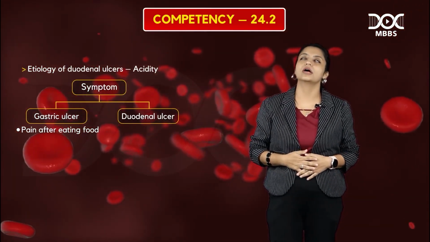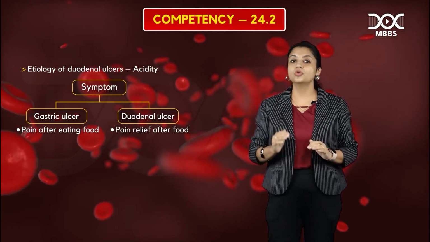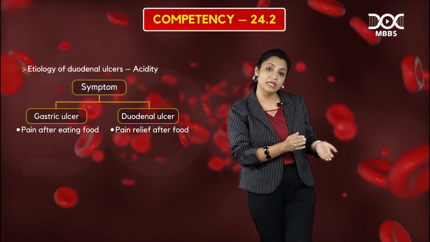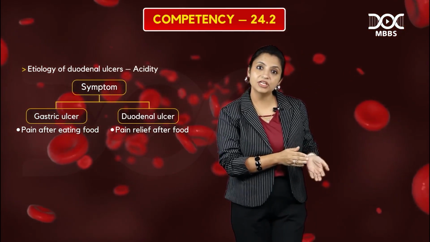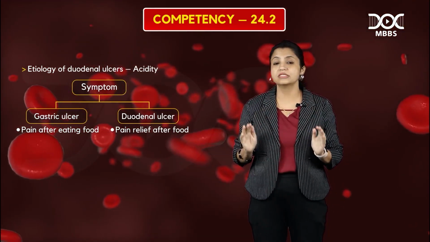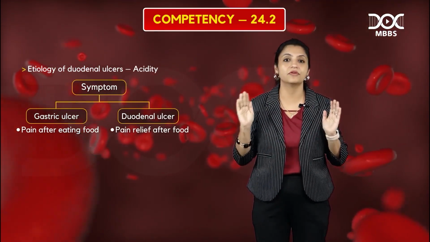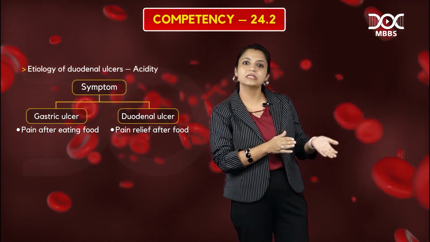The patient will say, oh, I'm feeling so relaxed, no pain now. So the duodenal ulcer patient will complain of pain whenever he's hungry, and will give a very typical history: as soon as I eat food, the pain disappears. I feel so good after eating. That's a very typical history of duodenal ulcer.